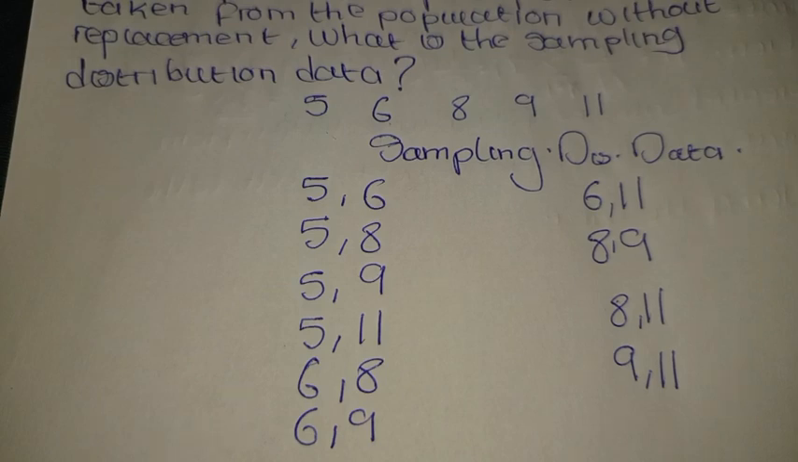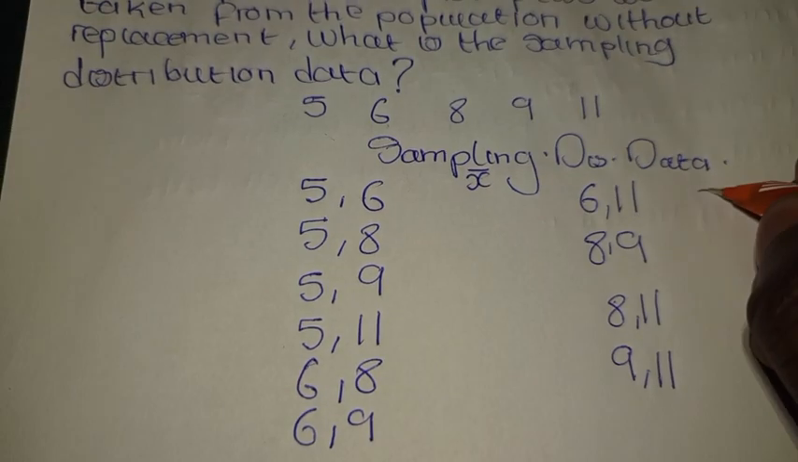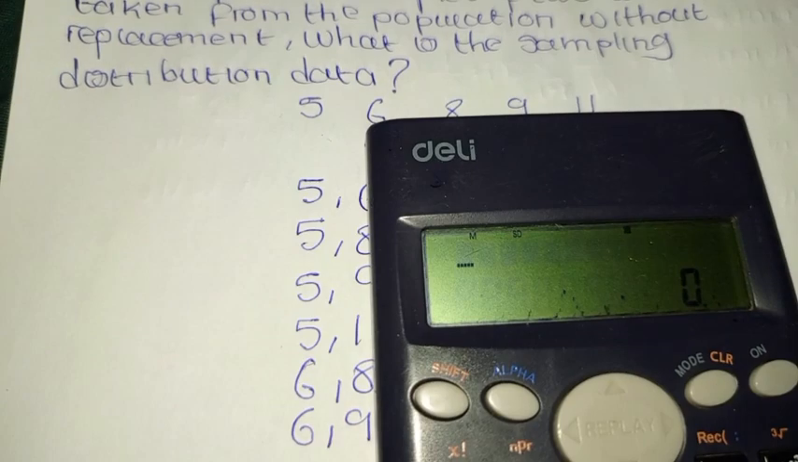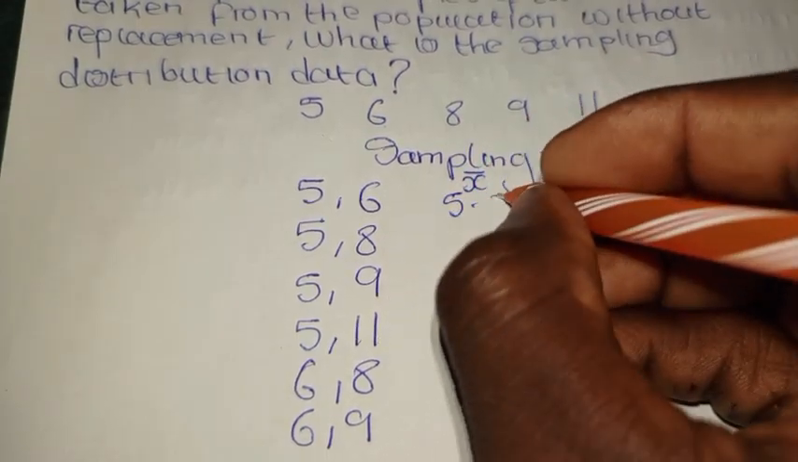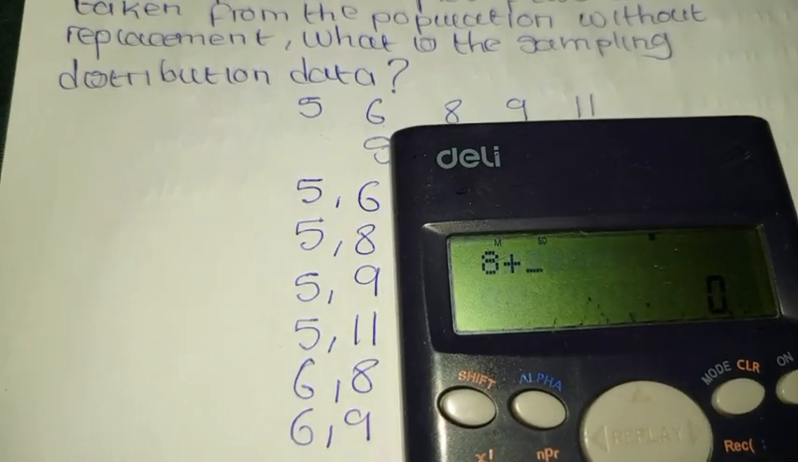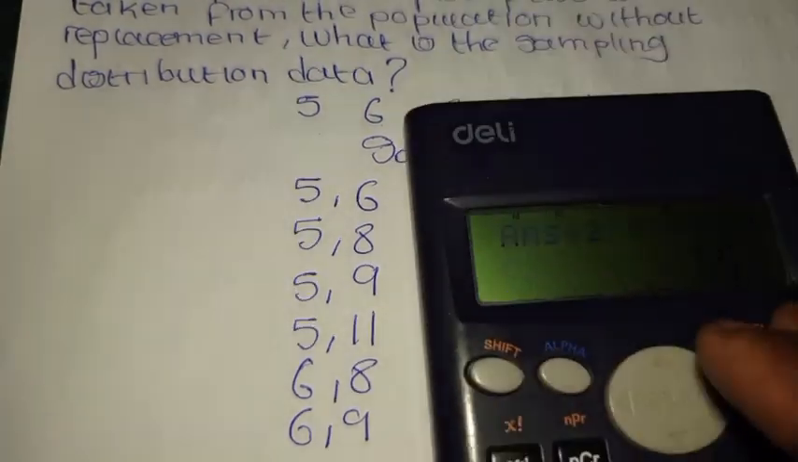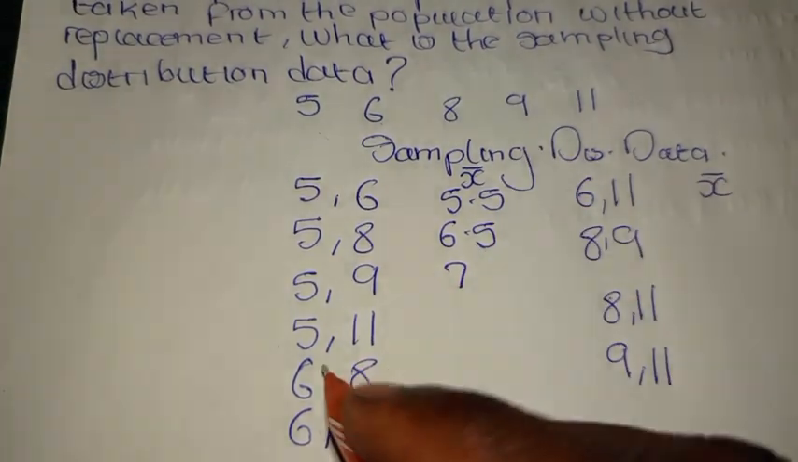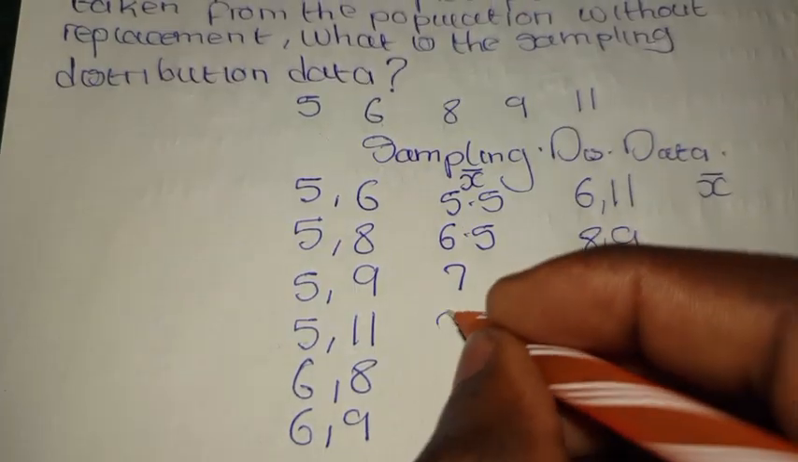Now that we have this sampling distribution data, remember we want to calculate what is referred to as the mean. So how do you calculate the mean in this kind of instance? You add 5 plus 6, you get 11, divided by 2, you get 5.5. Again, you add 8 plus 5, divided by 2, you get 6.5. You do the same, 5 plus 9, divide by 2, you get 7. Here we have 5 plus 11, we get 8.